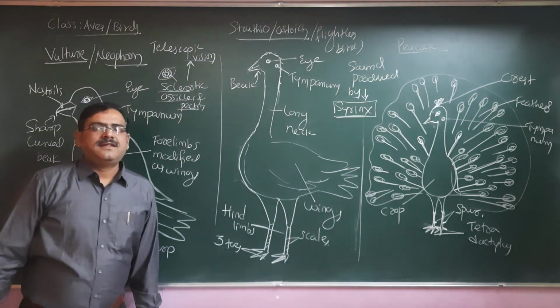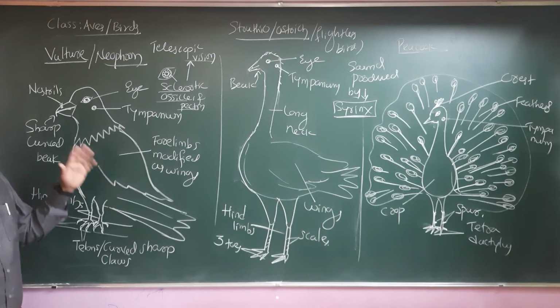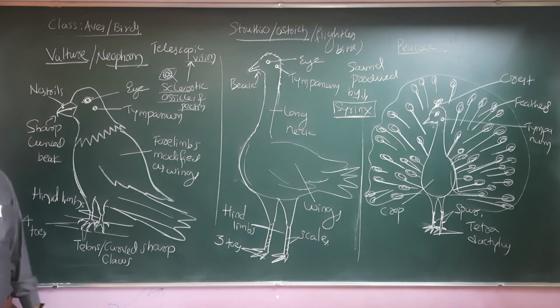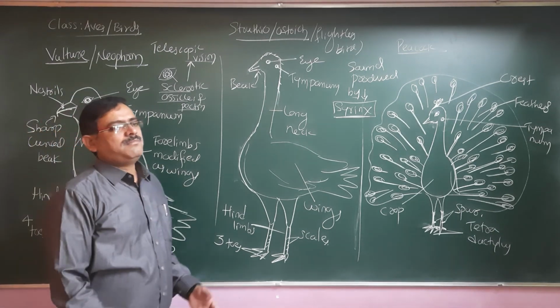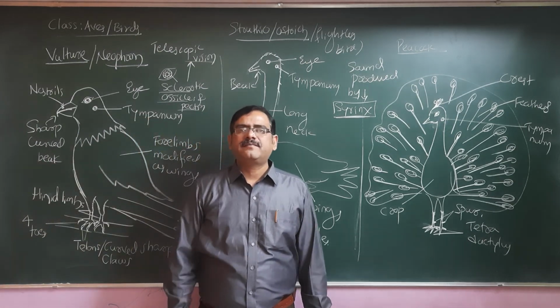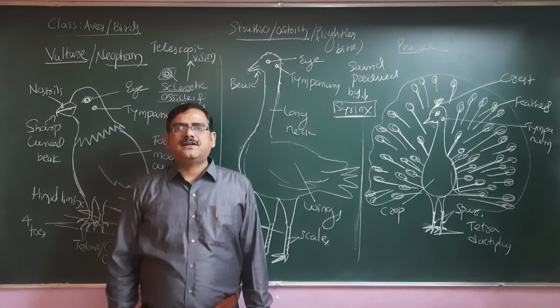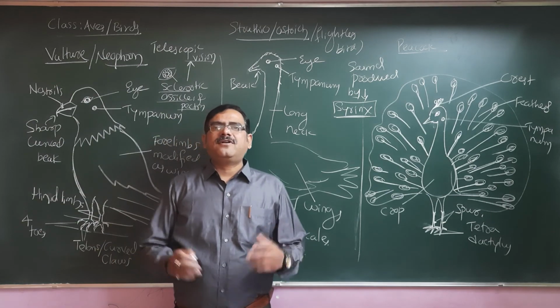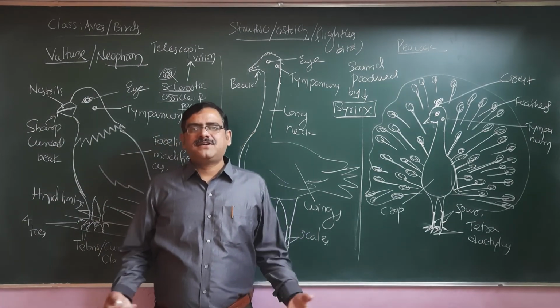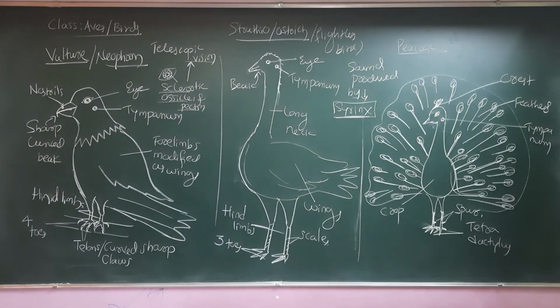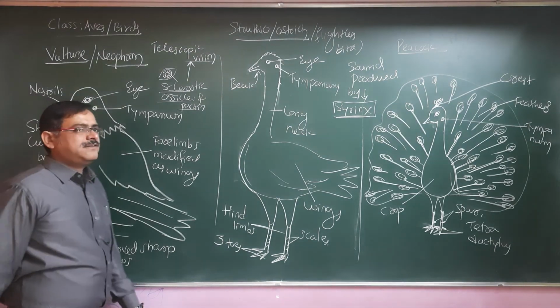And yes, there are some more birds we are going to discuss. I hope you got a better idea or clarity about these 3 birds, and the remaining birds: we need to discuss the peculiarity of the parrot, which we call frugivores, the fruit eating birds. And we also need to understand the peculiarity of the penguin. There are some more important characters related to the domestic fowl or the cock also that we are going to discuss. By discussing these birds one by one, we understand the specific characteristics of these birds.